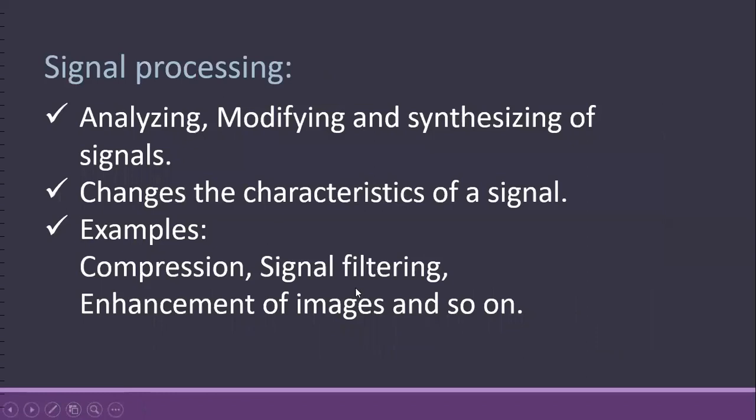So what is signal processing? Signal processing means we are changing the characteristics of the signal. We are analyzing it, modifying it, and synthesizing it. Some examples of signal processing are compression, signal filtering, enhancement of images, and so on.